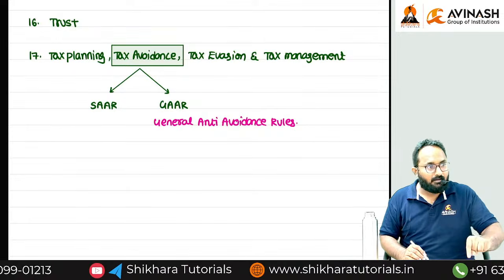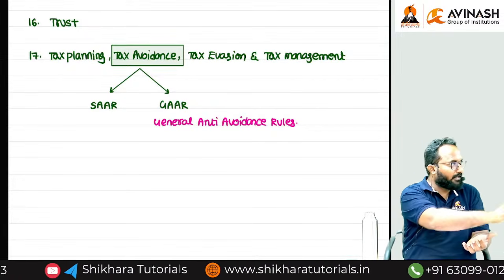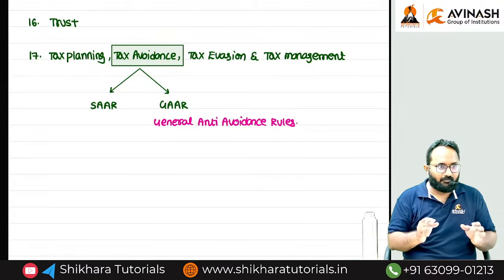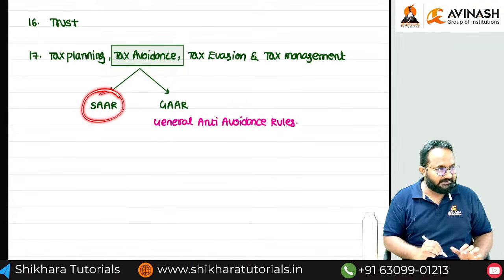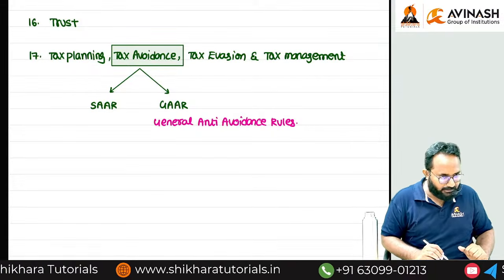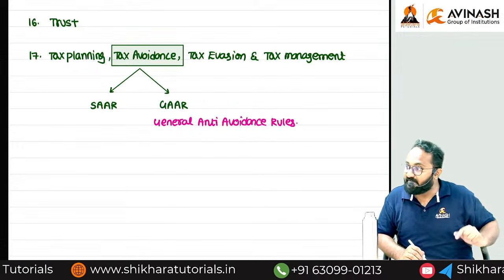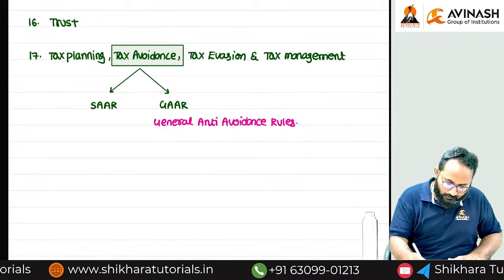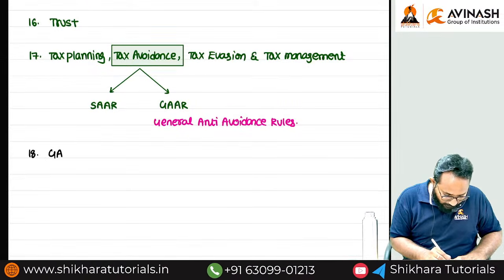Everywhere, how can we insert the anti-avoidance rule? In every provision there is scope for avoidance of tax. Always we can't insert a specific anti-avoidance rule. In those cases, we can use the general anti-avoidance rule. That is our next chapter.